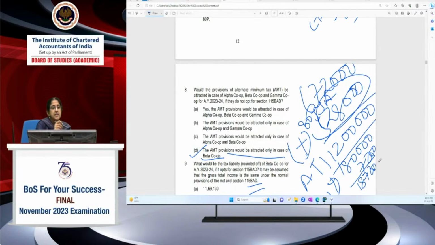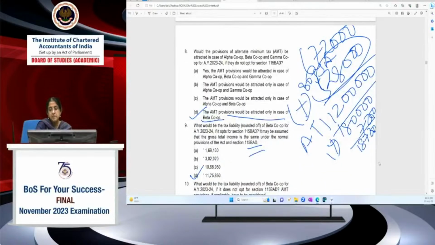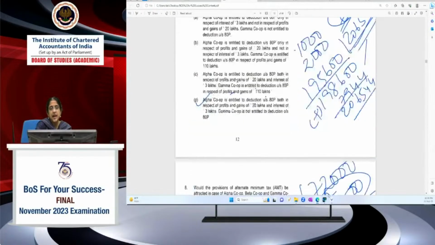What is happening in this case? My alternate minimum tax figure is 187,200, and my normal provisions, whatever I have computed, will be 206,540. When I round it off, it is 206,540. So AMT is definitely applicable, but when it's lower than my regular tax payable, then my regular tax payable will be my tax liability.